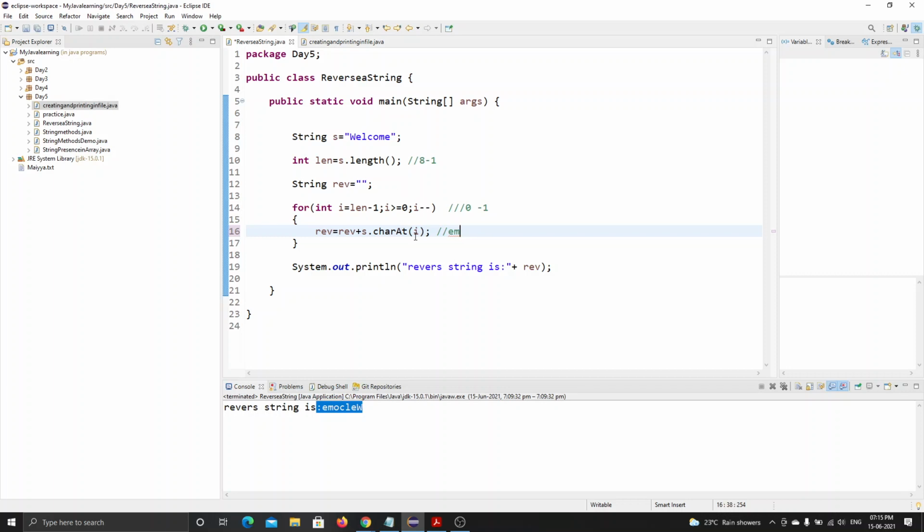Sorry, what was the value of I? 5. 5 minus 1, 4, and it again checks the condition. Again it prints the value, M. Next, what comes next after M? O. Similarly, it works in the condition. It just appends the value of the S character and stores it into the empty reverse. After it reaches 0, it goes and prints the last letter, like welcome.